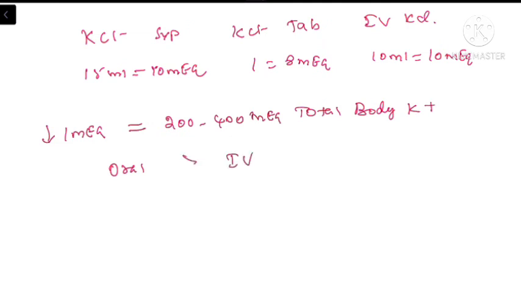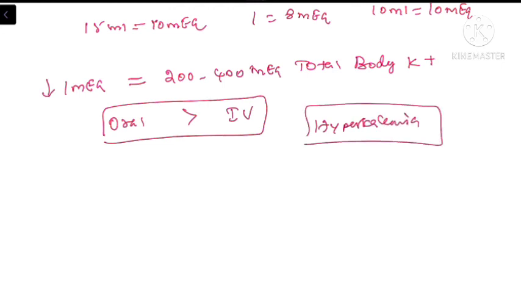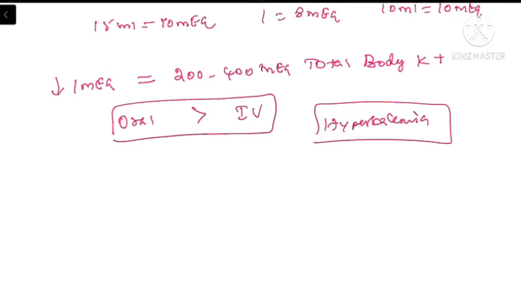So we need to prefer the oral route over the IV route, because rapid correction of potassium is associated with the dangerous complication of hyperkalemia. It is always safer to have the patient in hypokalemia than hyperkalemia, because hyperkalemia is mostly associated with immediate death, but not hypokalemia. So always correct the hypokalemia gradually.